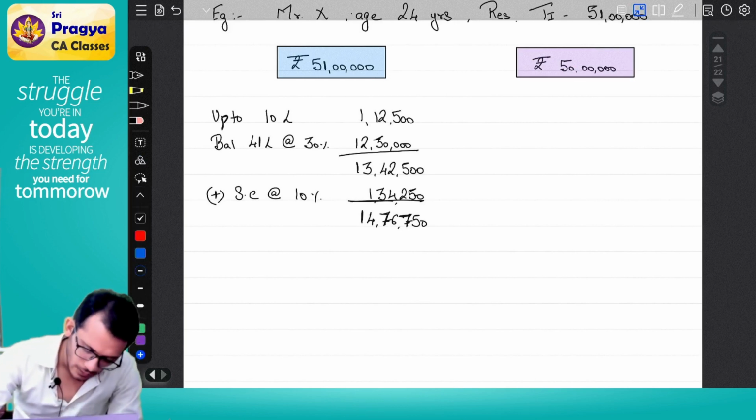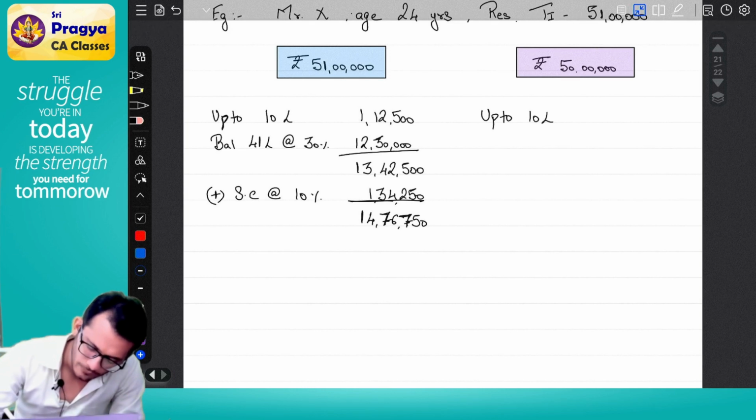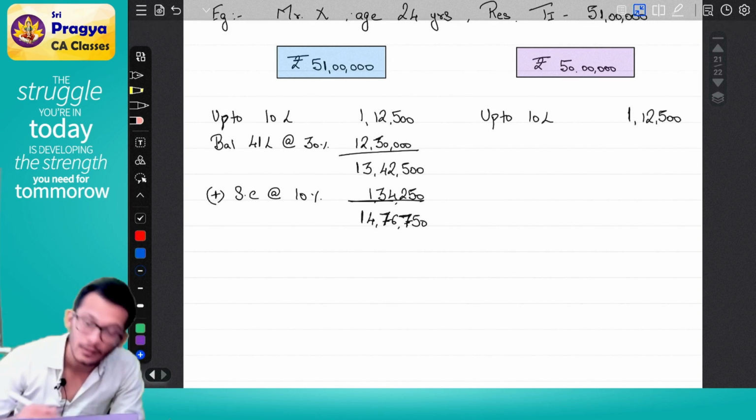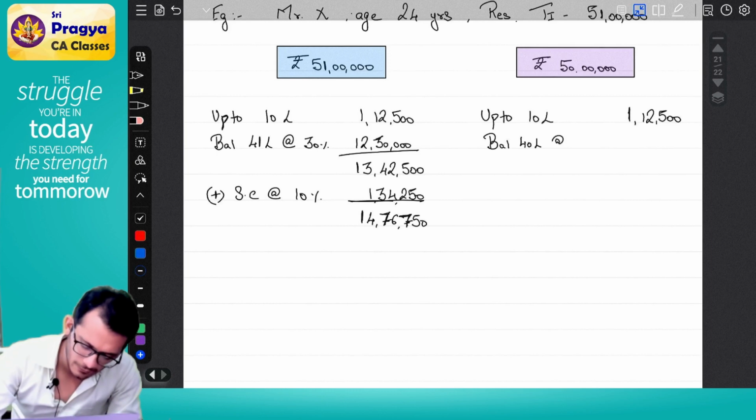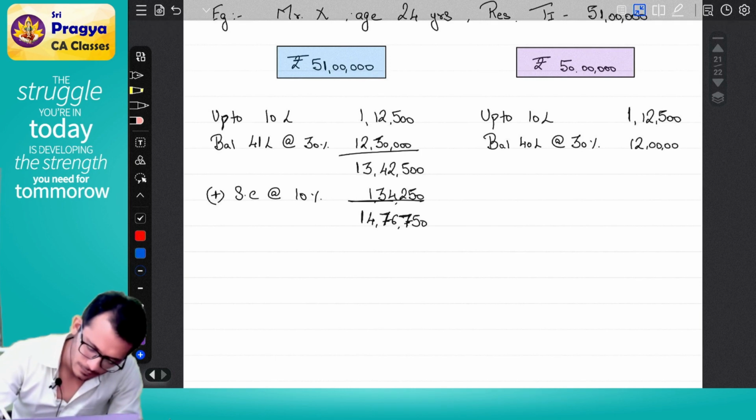What will we do? Up to 10 lakhs it is 1,12,500. Then the balance 40 lakhs will be at the rate of 30%. That number is 12 lakhs. Therefore, it will become 13 lakh 12,500.